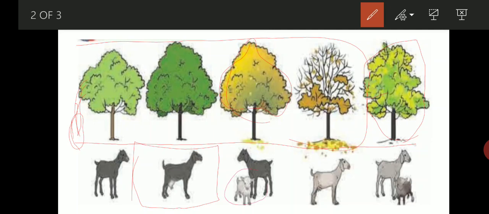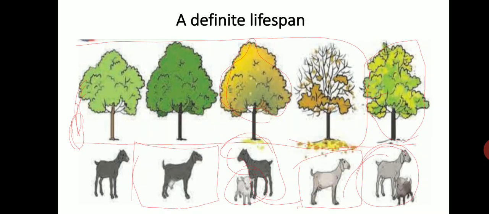Then after reproduction the baby becomes younger, and again it is capable of reproducing, and the mother from the first generation becomes dead after some years. So a definite lifespan is followed by all living organisms in this world.